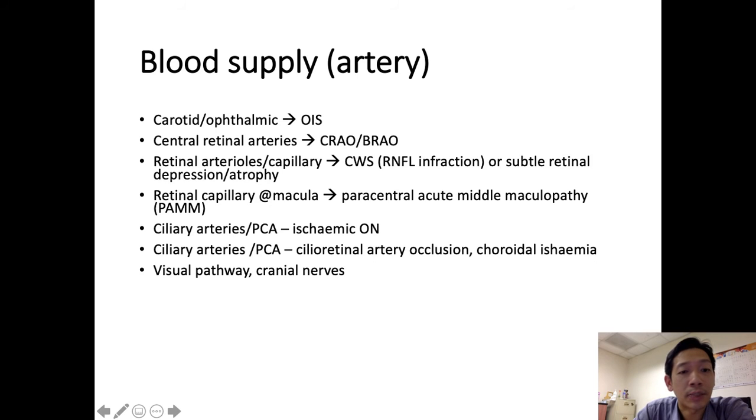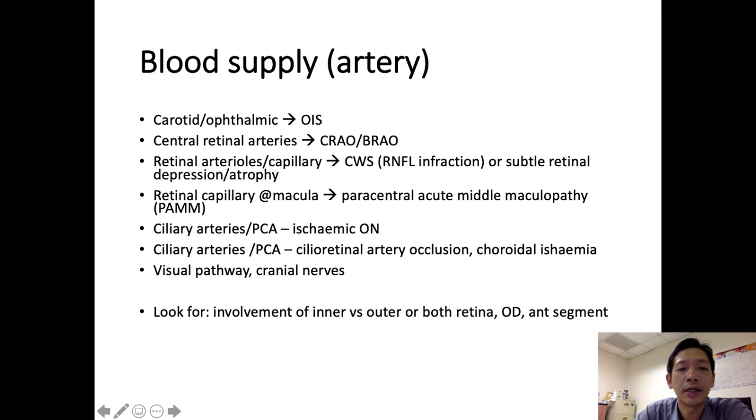The blood vessels that supply your visual pathway, your cranial nerves in the brainstem, and the cerebral cortex, when occluded, are usually called a cerebrovascular event, or can also lead to inflammation. This can also lead to visual pathway and cranial nerve disorders. The other thing, when you suspect there is a vascular event, especially an ischemic event, is to always look at whether the involvement is in the inner or outer retina.